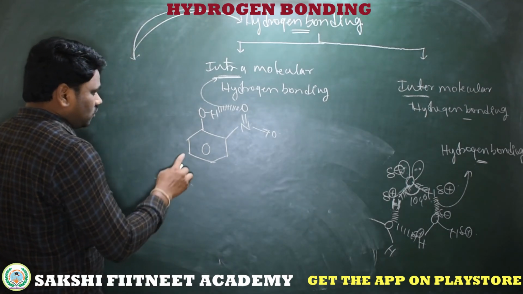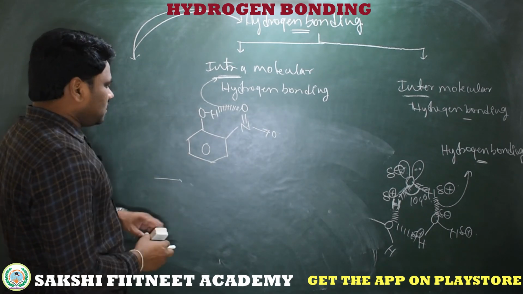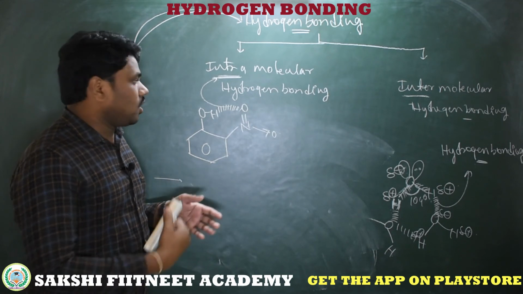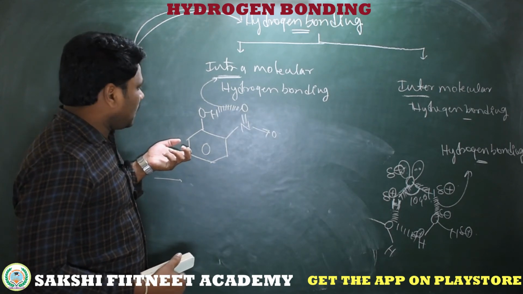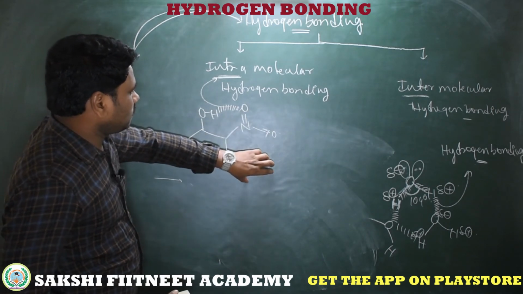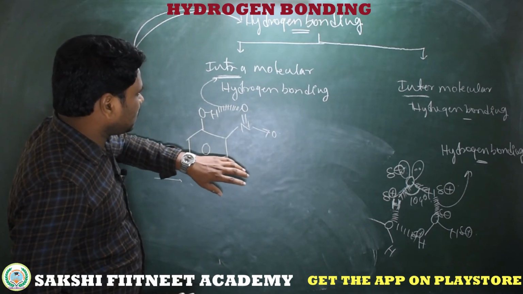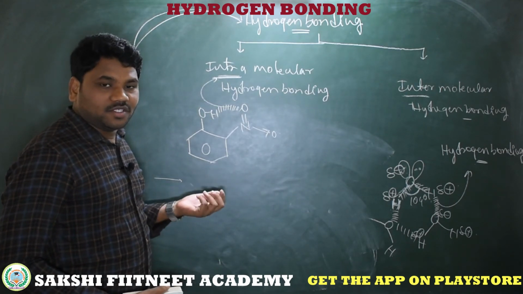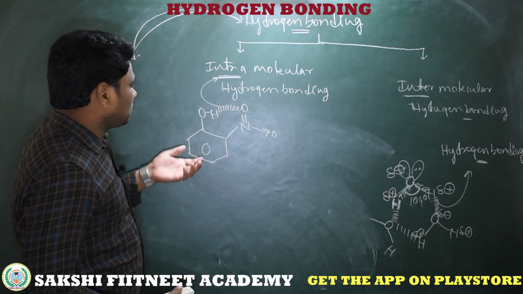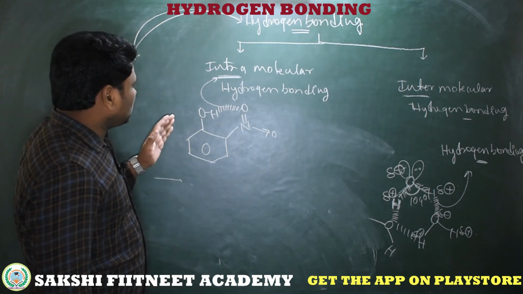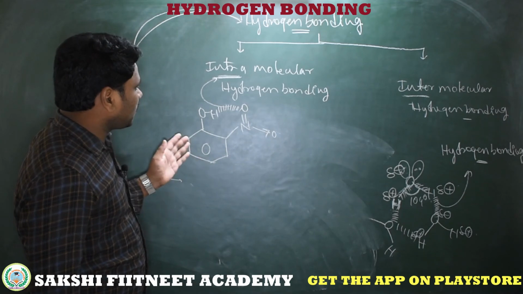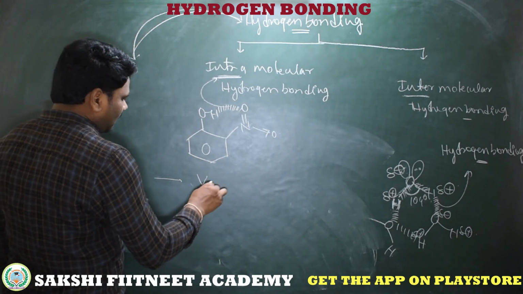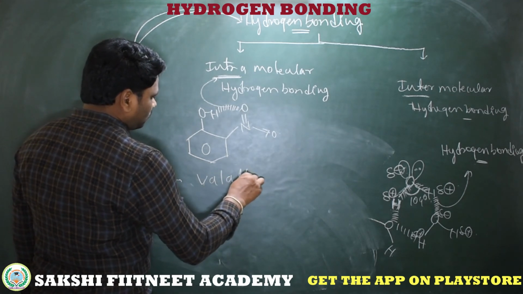So what are the effects of this intramolecular hydrogen bonding? Due to it, this molecule does not make any attraction with other molecules, especially hydrogen bonding. There is no hydrogen bonding between molecule to molecule. Whatever attraction is there, other than hydrogen bonding, is simply London dispersion forces, and those forces are very weak. So due to the absence of intermolecular hydrogen bonding and the presence of intramolecular hydrogen bonding, this compound exists as a volatile compound.